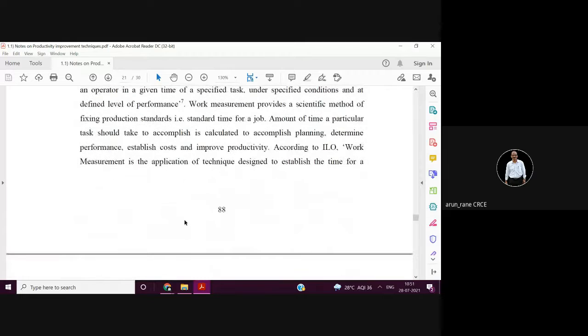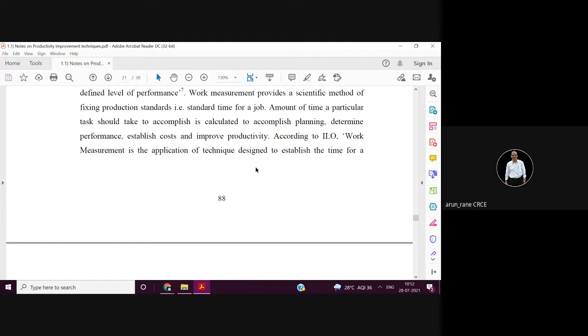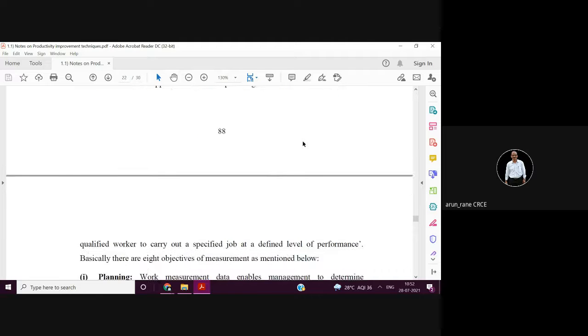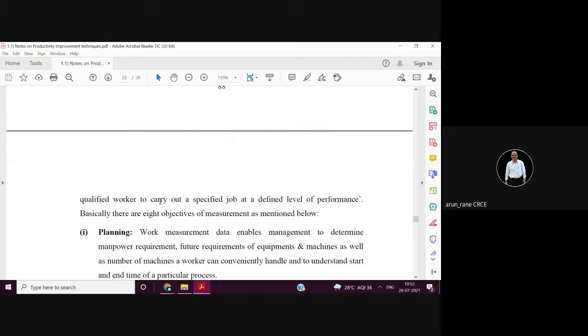So work measurement deals, if I talk in terms of ILO, that is the International Labour Organization, whose office is in Geneva, Switzerland. Work measurement is the application of techniques designed to establish the time for a qualified worker to carry out a specified job at a defined level of performance.